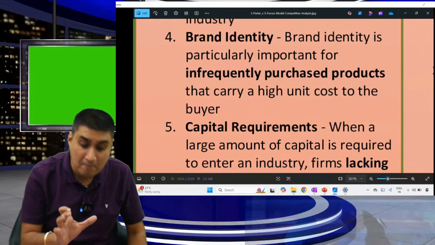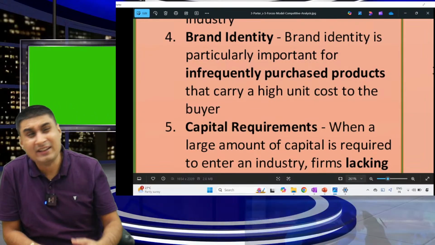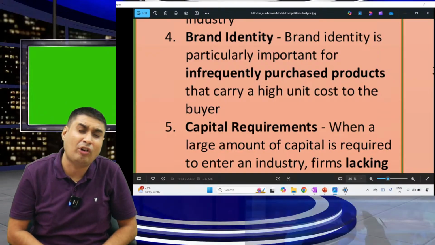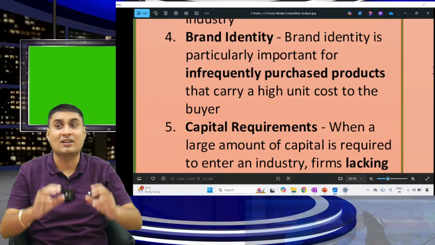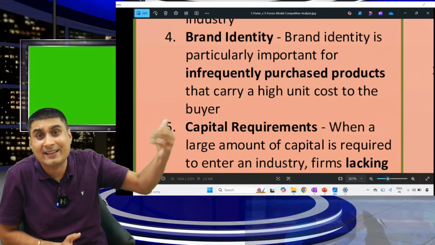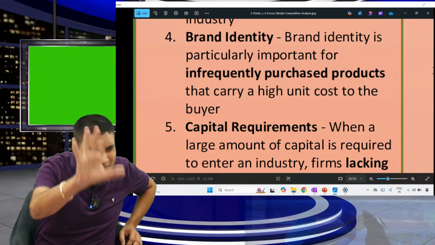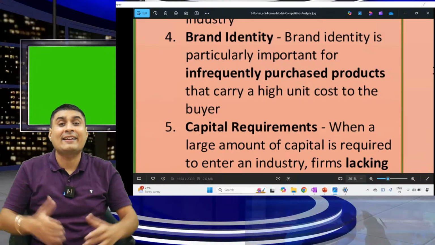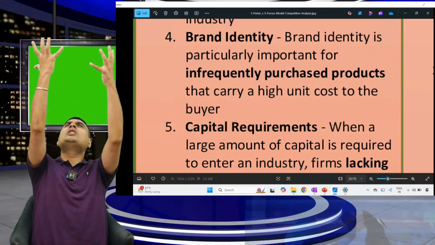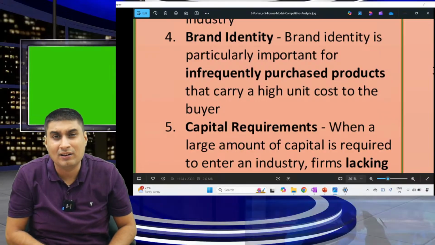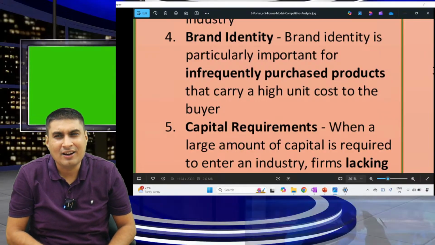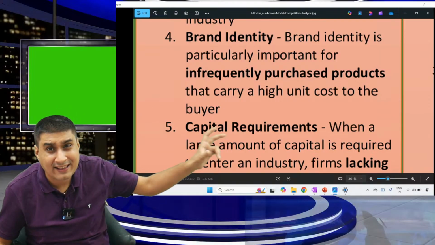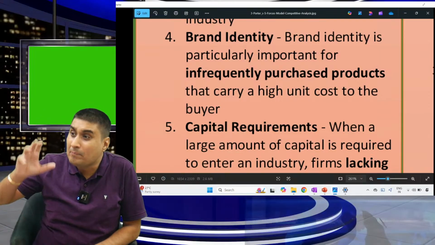Moving on. Brand identity. Sometimes it takes years to develop a brand, and brand identity is very important for infrequently purchased products. Okay, what is infrequent? You don't purchase daily. For chocolate biscuits we also look at the brand, but less. But in a car, you will always buy a branded car, and it takes years to build a brand. Let's take the example of Honda, Nissan, Toyota. They spent years in building a brand, and that is why they are getting the benefit today. It's a big barrier.